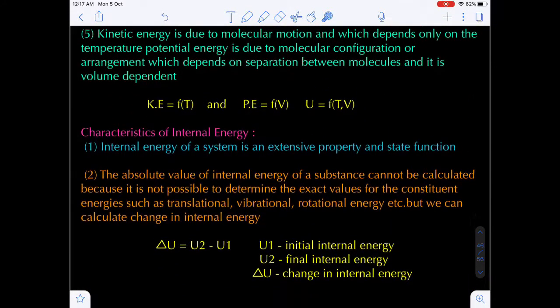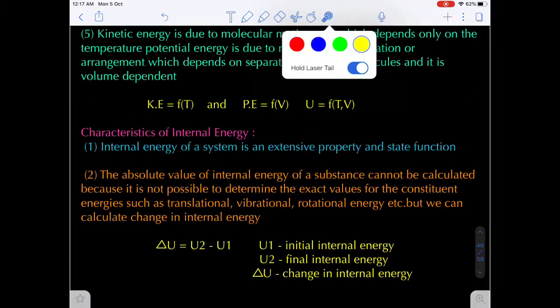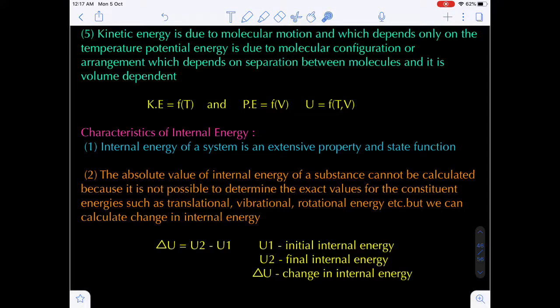Now what are the main characteristics of internal energy? Internal energy of a system is an extensive property, that is, a mass dependent property, and also it is a state function. We know what extensive properties and state functions are.